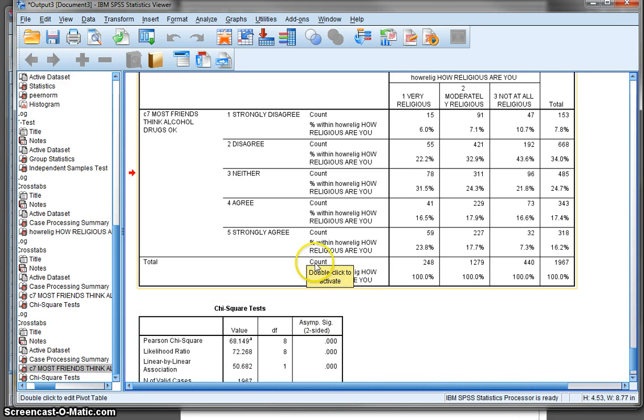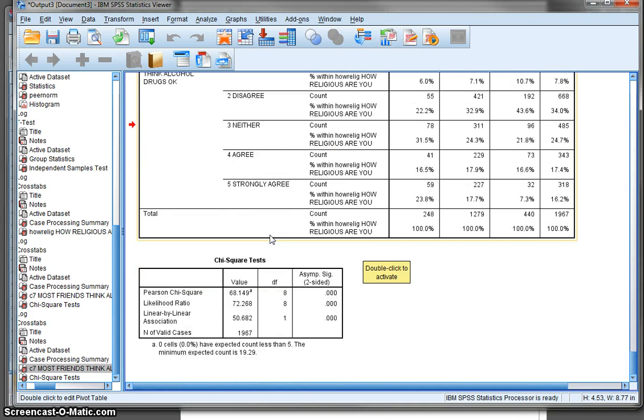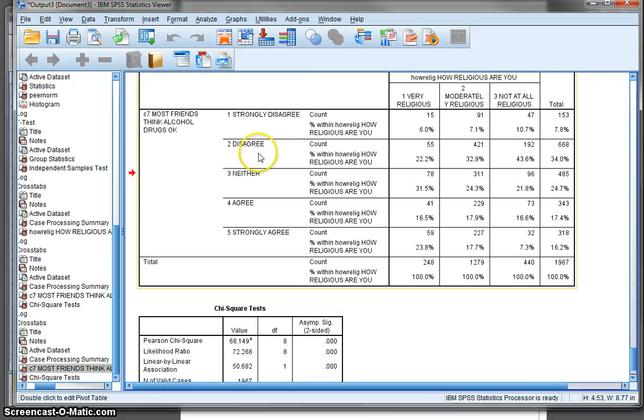But I want you to understand that we are using a type of test that's designed for nominal data, and yet we're using ordinal level data here. Very religious, moderately religious, not at all religious is an ordinal variable, and the Likert scale is an ordinal variable. So we're kind of violating the idea here. Let's try one more analysis.